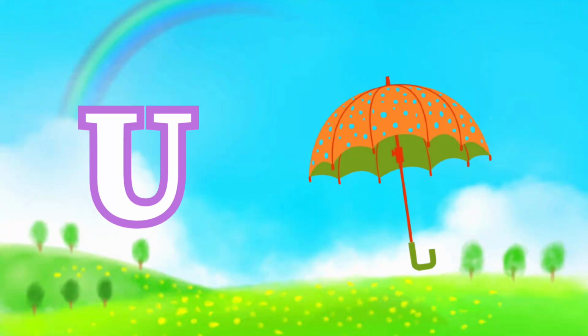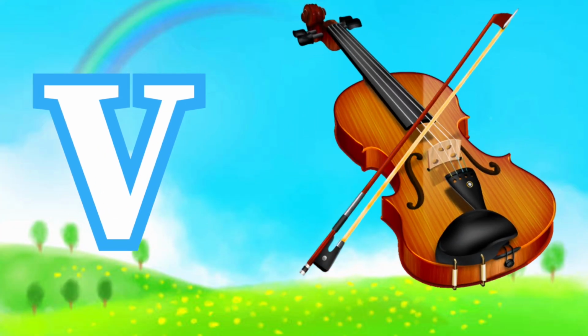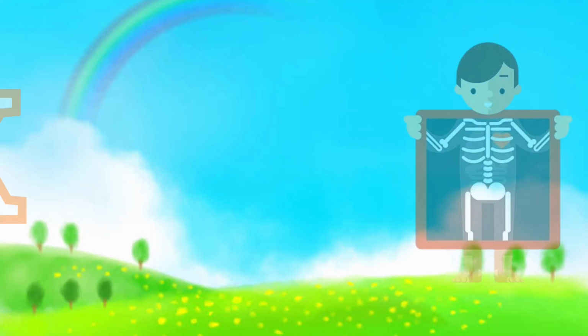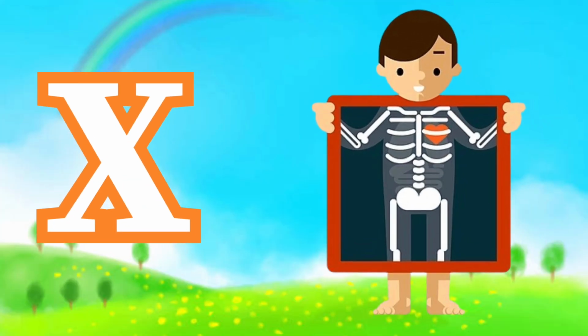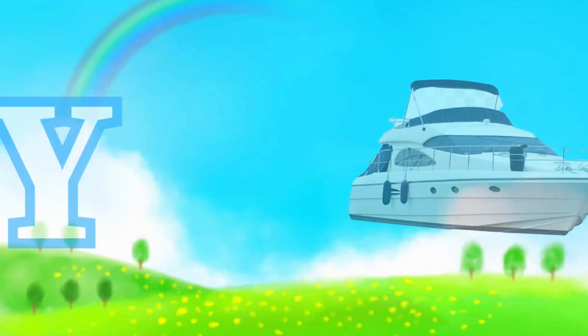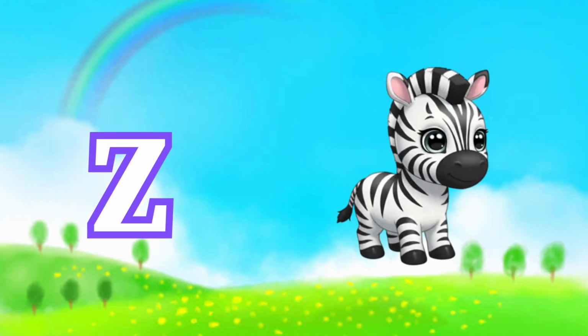U for umbrella. V for violin. W is for watch. X for X-ray. Y for yacht. Z for zebra. Now you know your ABC. Sing again with me.